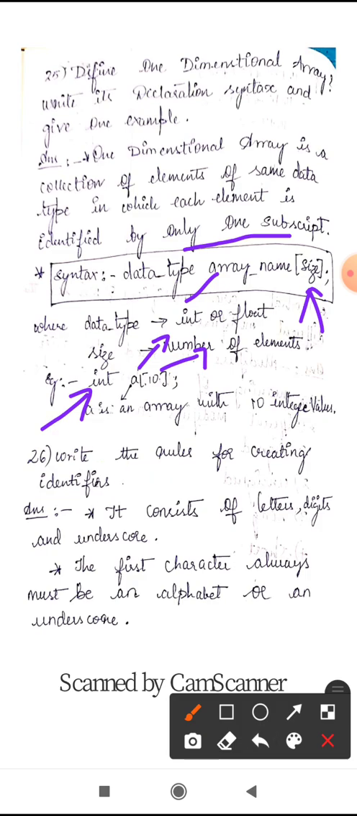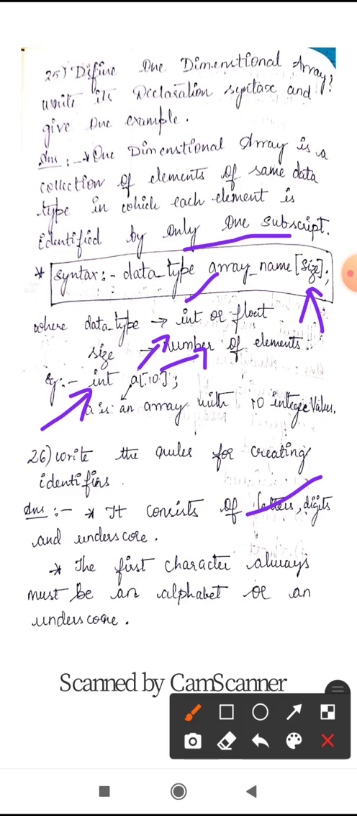So next we will see the rules for creating identifiers. Write the rules for creating identifiers. There are many rules. First rule is that an identifier must consist of letters, digits and underscores. Identifier means the name given for a programming element. The first character must always be an alphabet or an underscore.